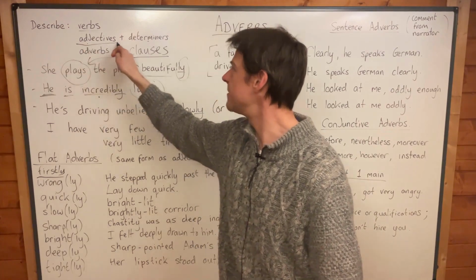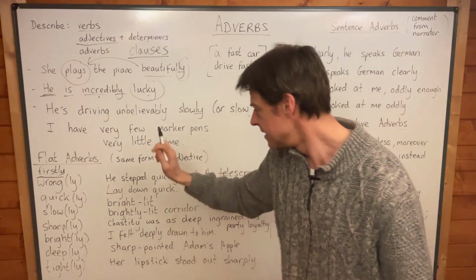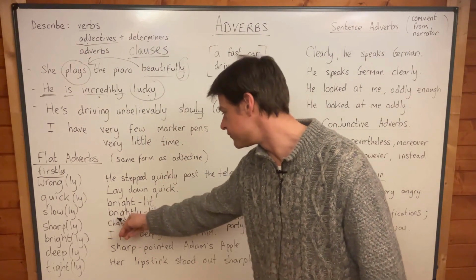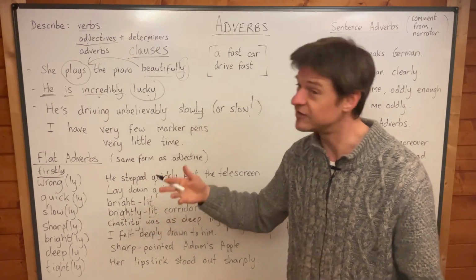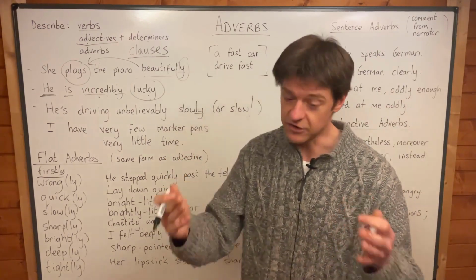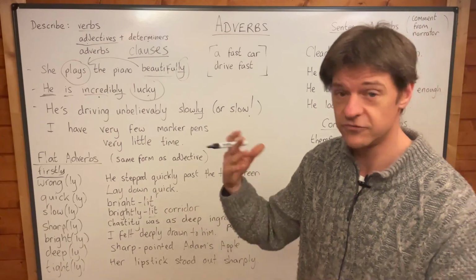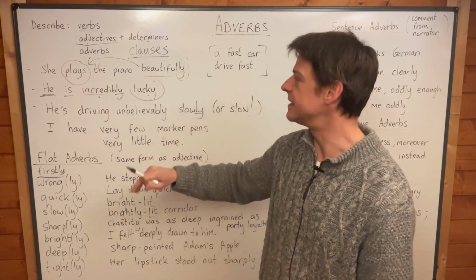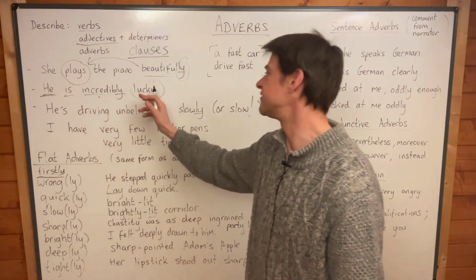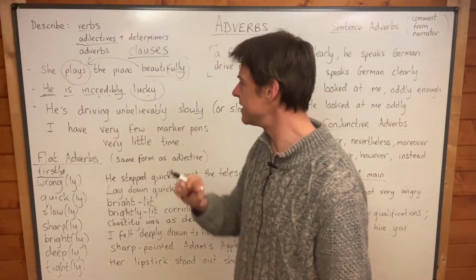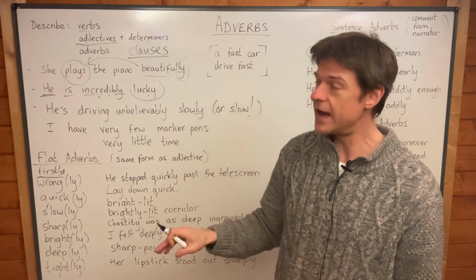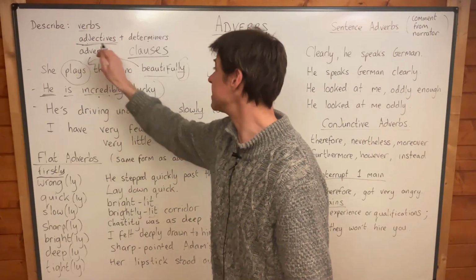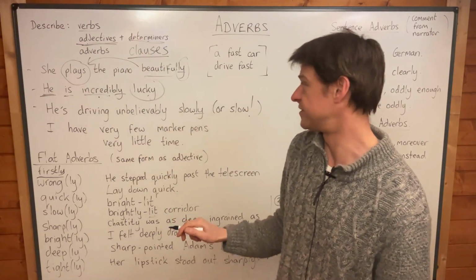Adverbs also describe adjectives, very important. And you see that when we say things like brightly lit. Lit is like an adjective here, although I agree it's really a participle from the verb to light. But brightly is describing lit, incredibly is describing lucky, so it's an adverb, okay? So be aware that adverbs also describe adjectives and determiners.